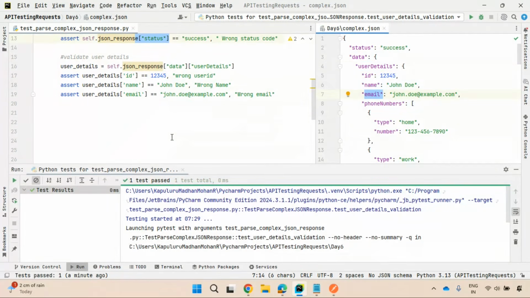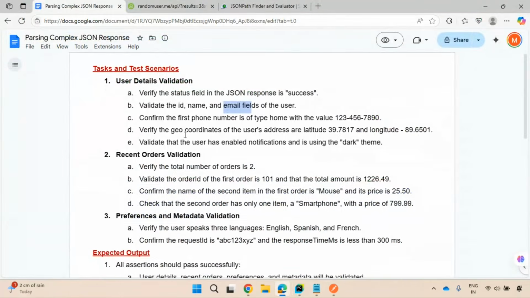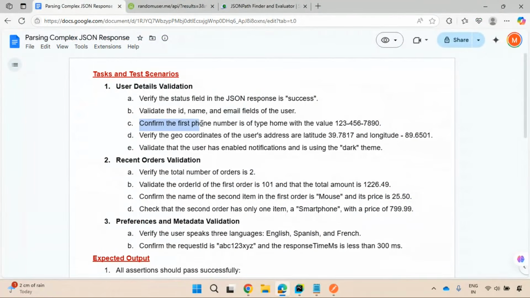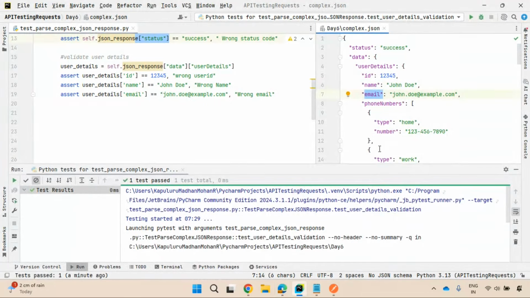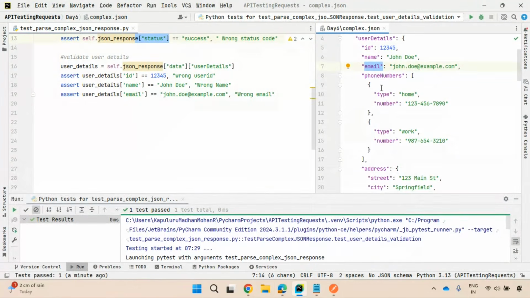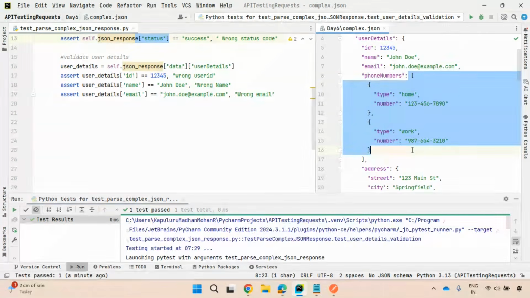Right. So next, another validation. Confirm the first phone number is of type home and the value 123456-7890. Is it right? So what they are expecting, you have two phone numbers. In this phone numbers array, list of objects it is.